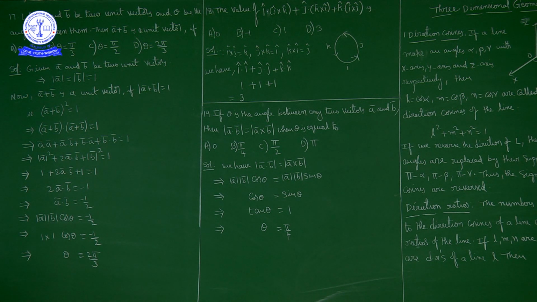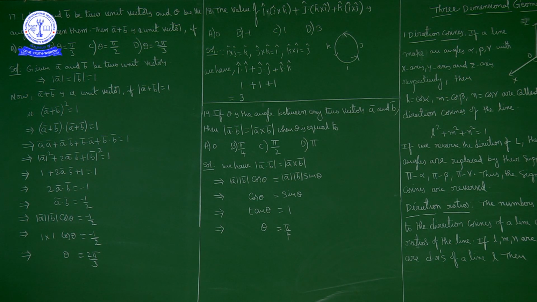Now as a bar and b bar are two unit vectors, the magnitude of a bar is equal to the magnitude of b bar is equal to 1. Now a bar plus b bar is a unit vector if the magnitude of a bar plus b bar is 1. Squaring on both sides, we get the magnitude of a bar plus b bar whole square is equal to 1 square, nothing but 1. So magnitude of a bar plus b bar whole square is equal to 1.